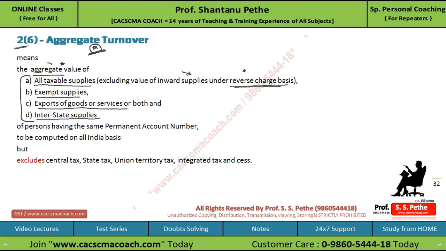Now all these aggregate values of person having the same permanent account number to be computed on all India basis.